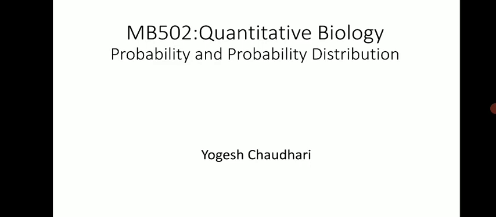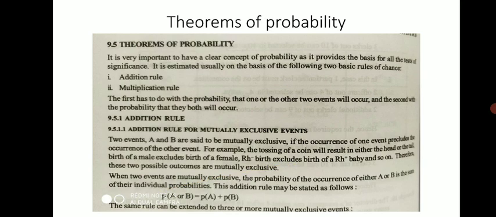It is very important to have a clear concept of probability, as it provides the basis for all the tests of significance, and it is estimated usually on the basis of these two basic rules. First, the addition rule, and second, the multiplication rule. The first rule has to do with the probability that one or the other of two events will occur, and the second with the probability that they both will occur.